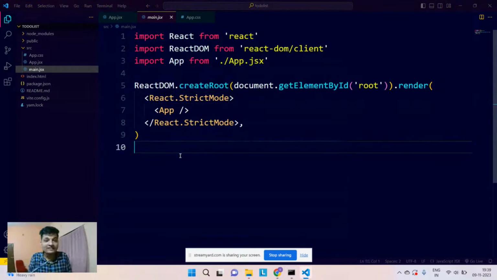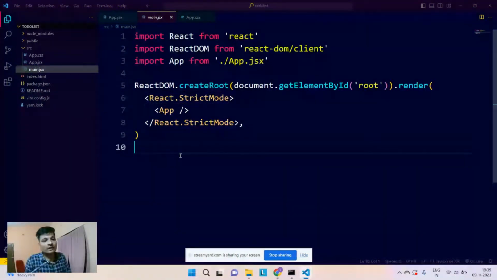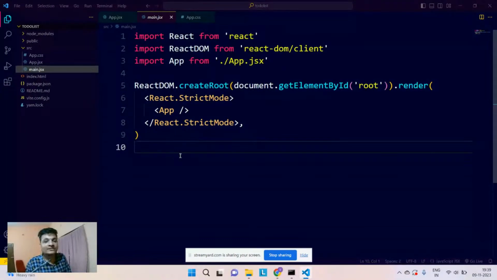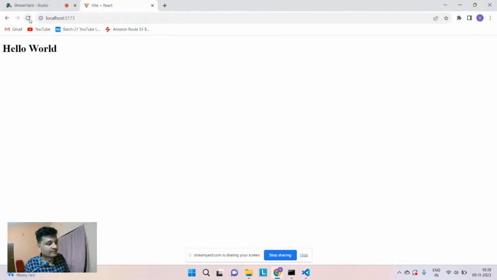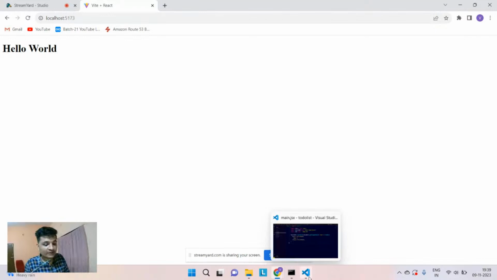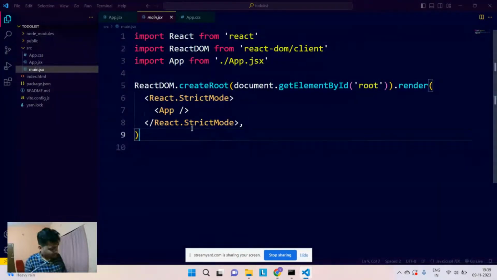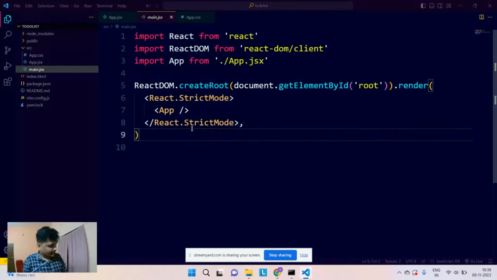So first of all, can you guys let me know how many of you are aware about higher order functions in JavaScript? You might have heard about higher order functions. So we are having filter, we're having reduce, we're having map, right? How many of you have heard about these particular functions? Just let me know in the chat section. Okay, I don't think anyone knows, or there is some latency in between.